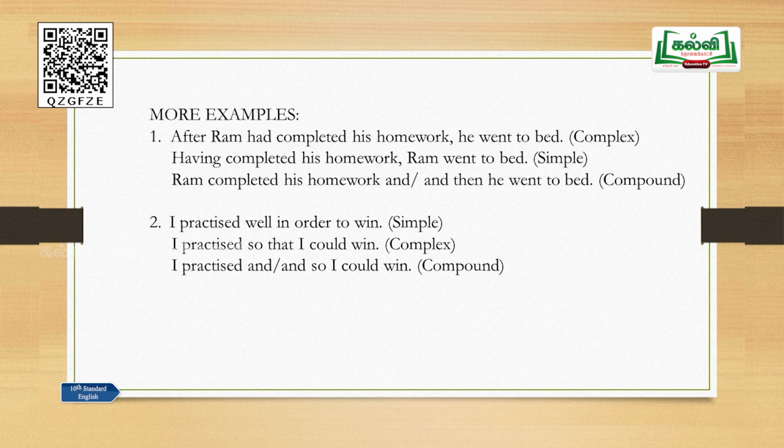I will read them out. After Ram had completed his homework, he went to bed. That is a complex sentence. Having completed his homework, Ram went to bed. That is simple. Ram completed his homework and he went to bed, or Ram completed his homework and then he went to bed. I practiced well in order to win. That is simple, because there is only one finite verb. I practiced so that I could win. That is complex. I practiced, main clause, so that I could win, that is a subordinate clause, that is a complex sentence. I practiced and I could win. I practiced and so I could win, that is an example for a compound sentence.